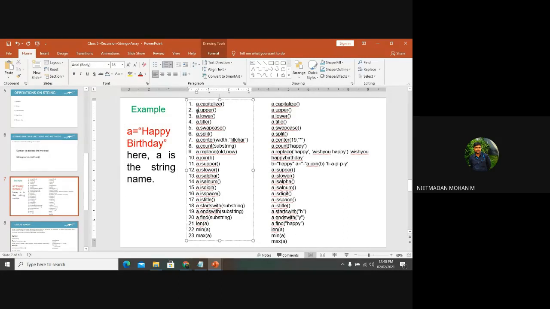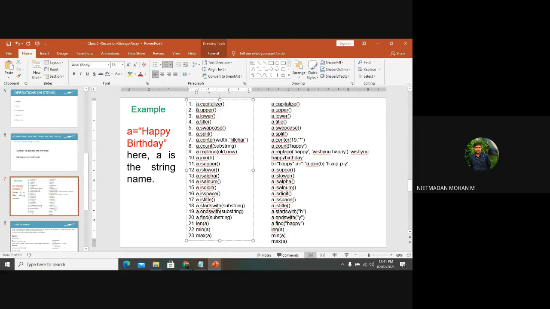You can see the second line, A dot upper. Everything will get capitalized. What is meant by uppercase? All letters will get capitalized, sir. Yes, all the letters will be capital, and with A dot lower, all the letters will be lowercase. With A dot title, the first letter of each word will be capital.